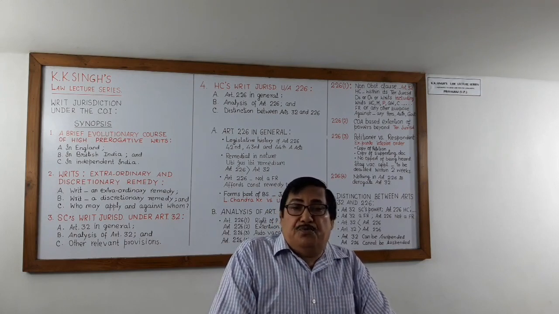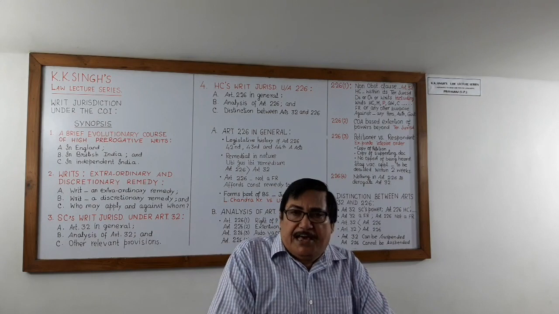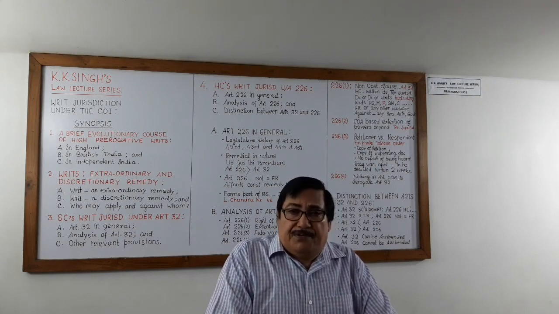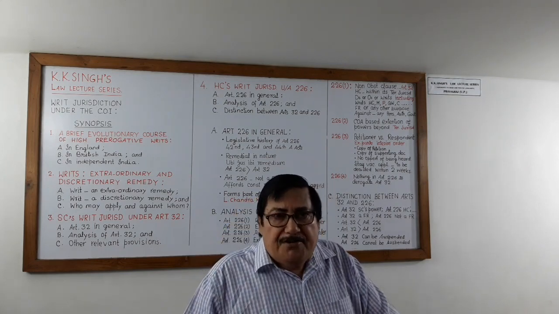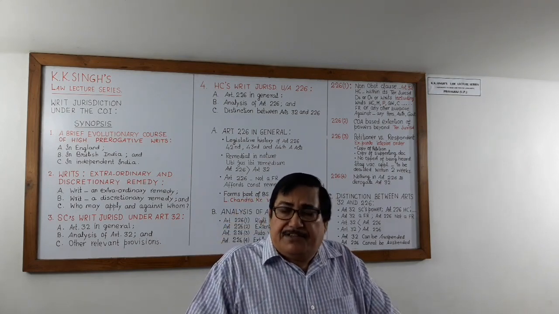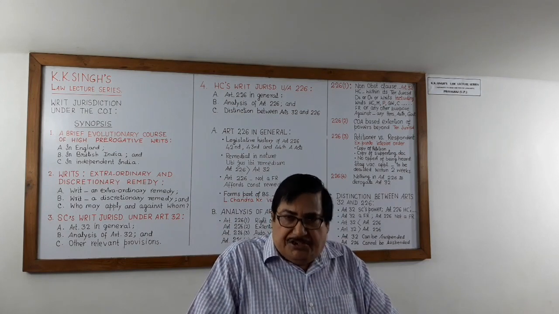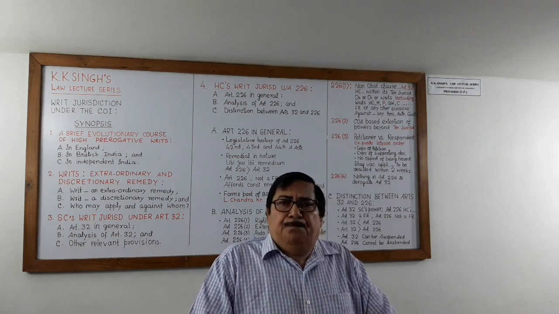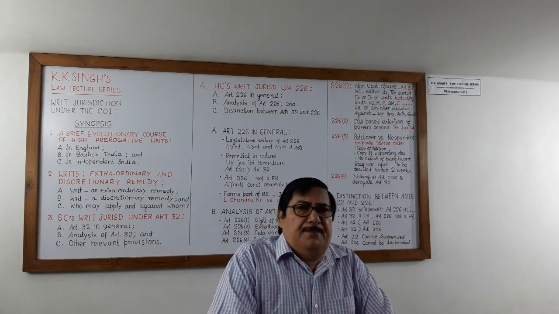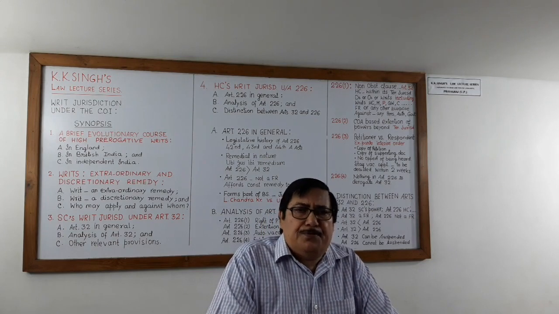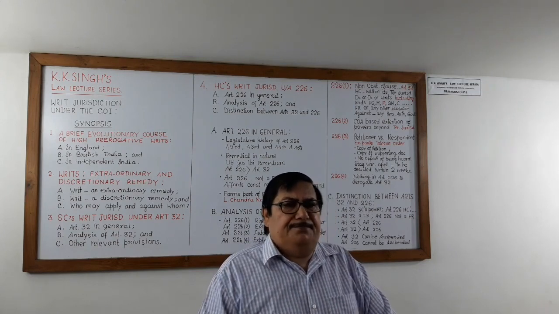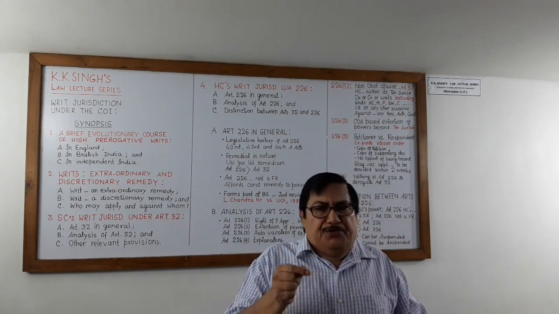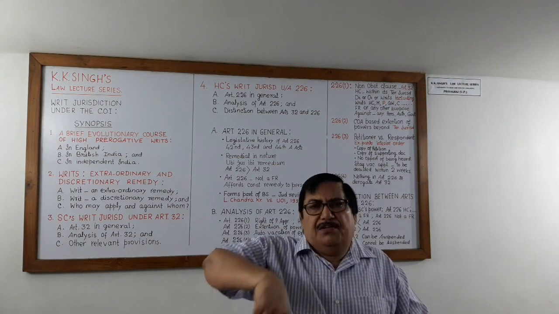One may ask you, can the Allahabad High Court issue a direction, order or writ as against a person residing in the state of Bihar, as against an authority seated in the state of Bihar, as against the government of Bihar? Your answer should be no. Generally it is not possible. Every High Court is to exercise its writ jurisdiction within the state.